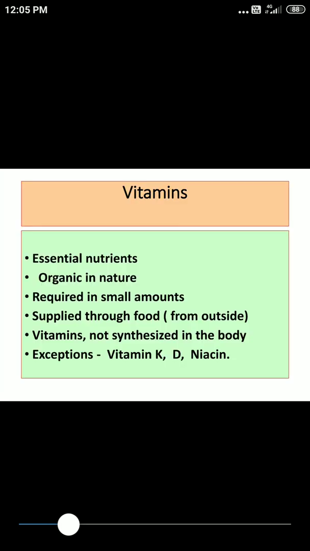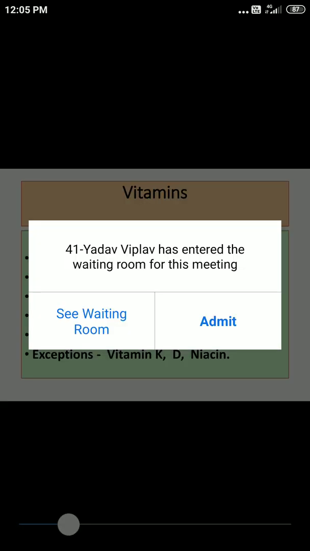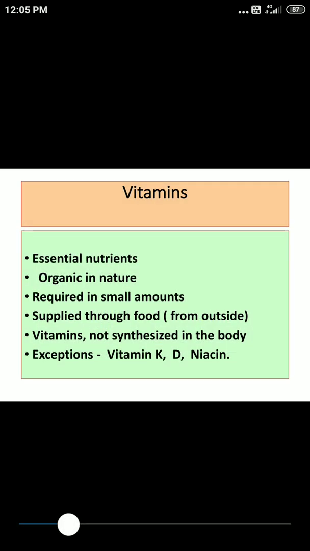We have seen vitamins. You should not forget these are essential nutrients. Vitamins are organic in nature. They are required in very small amounts. Regarding their synthesis, vitamins cannot be synthesized in our body. There are a few exceptions, but these exceptions you should know. We are going to study these vitamins in detail later on. But for the sources, we should see the dietary sources because majority of vitamins our body gets from our diet.